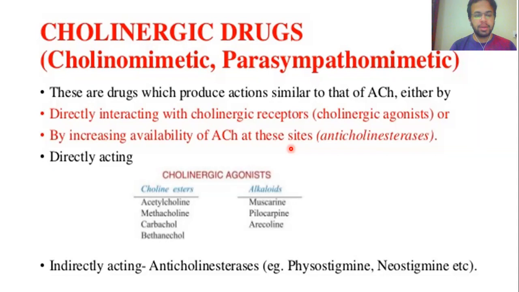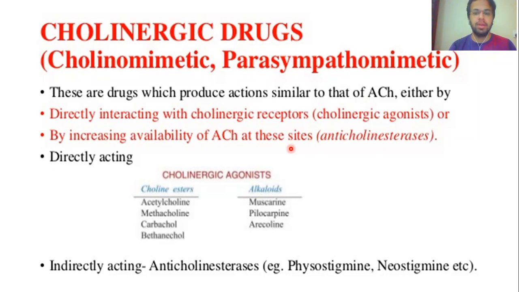Do you know that when the cholinergic neurons release the acetylcholine in the synaptic area, as soon as the acetylcholine starts producing its action on the organ, it is also simultaneously degraded by the enzymes present in the synaptic area.